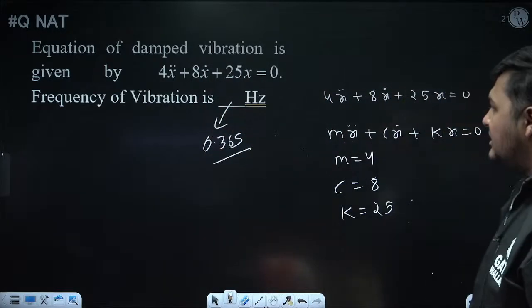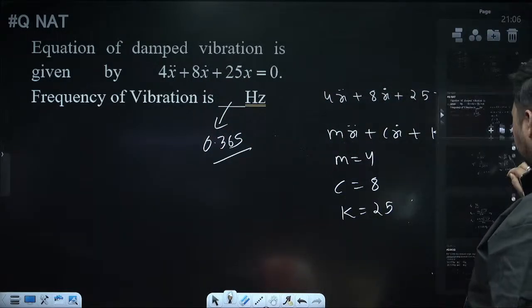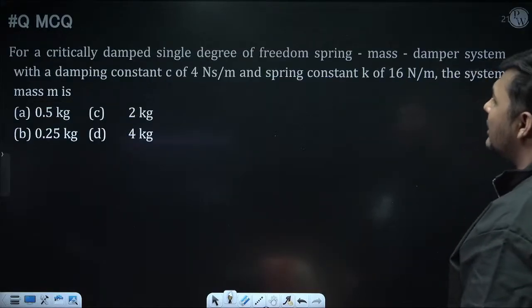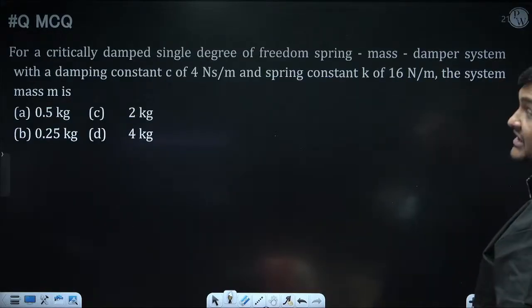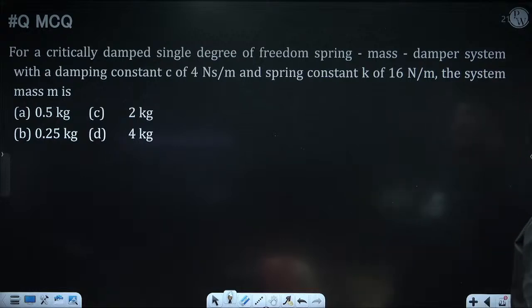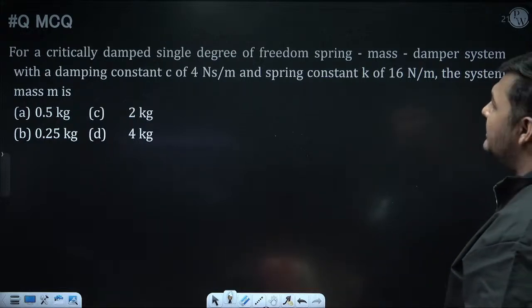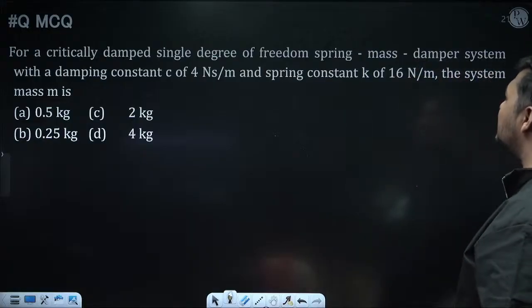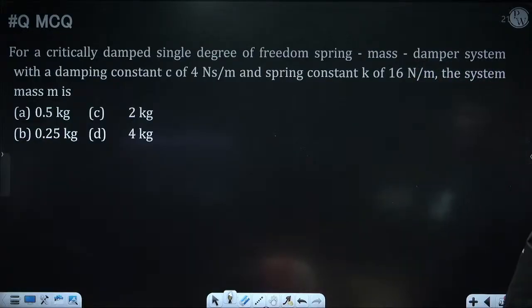Okay. So like this you can solve the question now. Like this is the next question. For a critical damped system, means zeta is equal to 1, single degree of freedom system, damping coefficient is 4 Newton second per meter. Spring constant, means stiffness, is 16 Newton per meter. So what will be the mass?